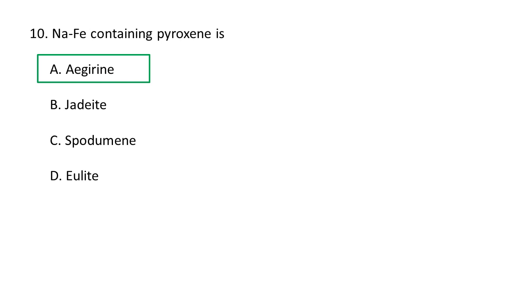The coupled substitution of sodium and aluminum for 2 magnesium in enstatite produces the pyroxene jadeite, and the coupled substitution of sodium and iron for 2 magnesium produces the pyroxene aegirine. So sodium iron containing pyroxene is aegirine. Next question.